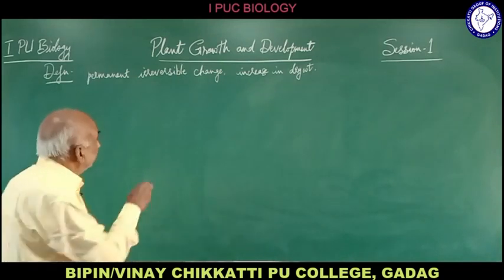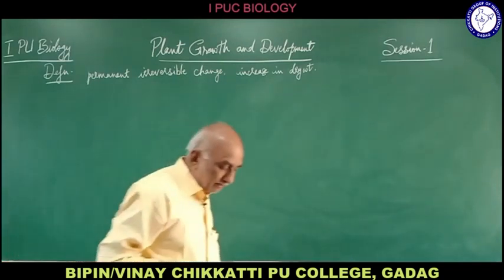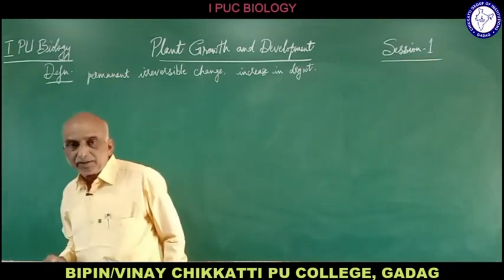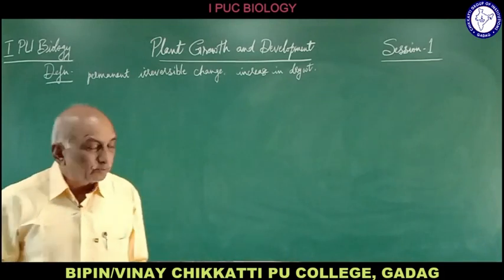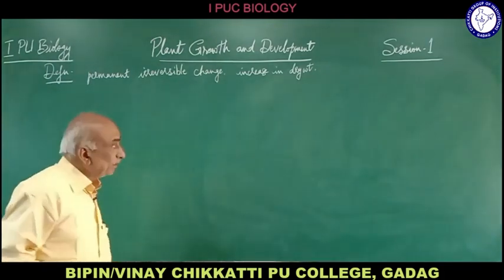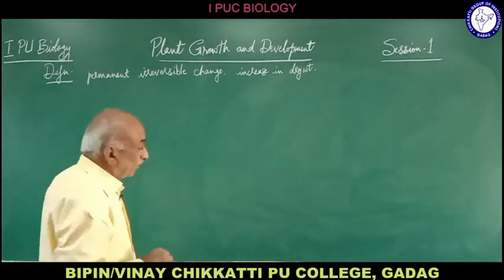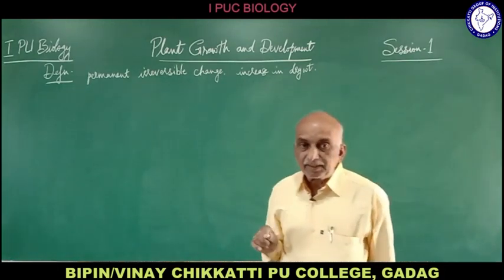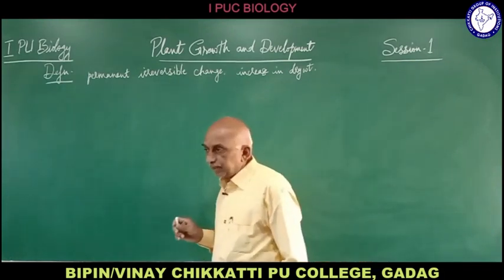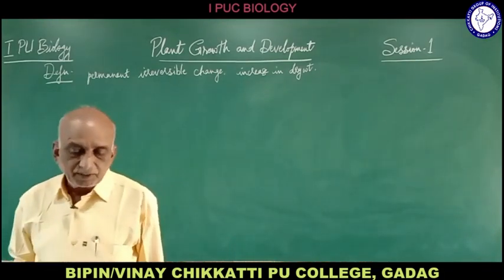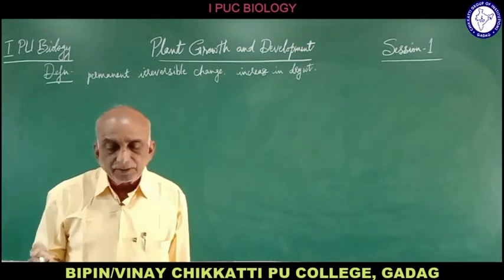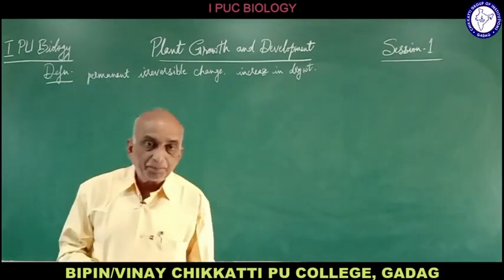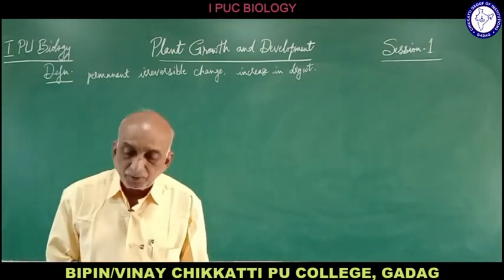That is how the physiological process or change in the organism takes place. Now we are concerned more with plants than with animals, but growth takes place in all living organisms, whether animal, plant or any other organism. Growth is a permanent irreversible change accompanied by increase in the dry weight of the organism, where the size and shape may or may not increase. The increase may be only in certain organs, only a part of the organism, or the whole organism.